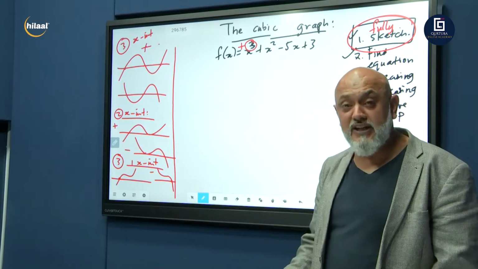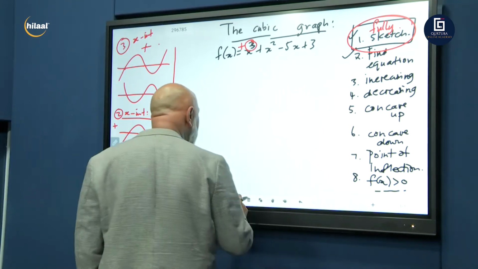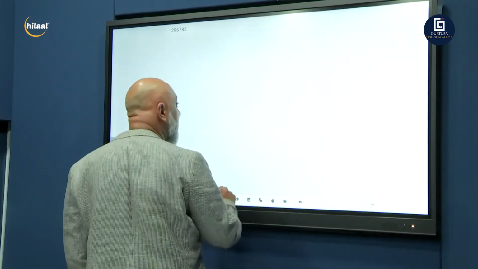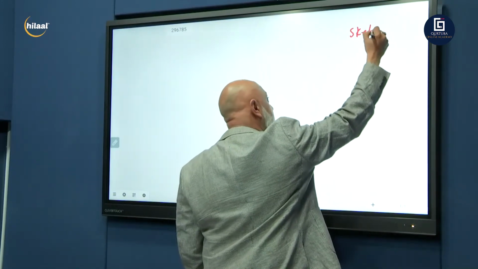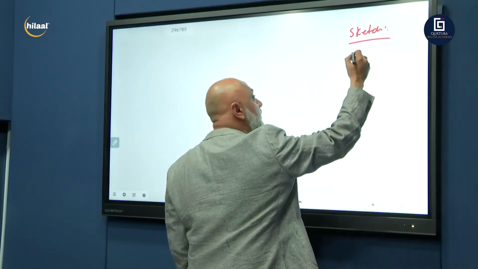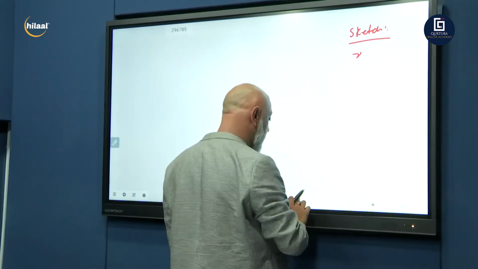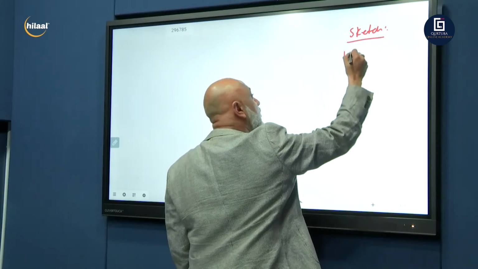What is our checklist for sketching the graph? In order to sketch the graph, what do we need to know? We need the y-intercept. So let's go back. We need the y-intercept.